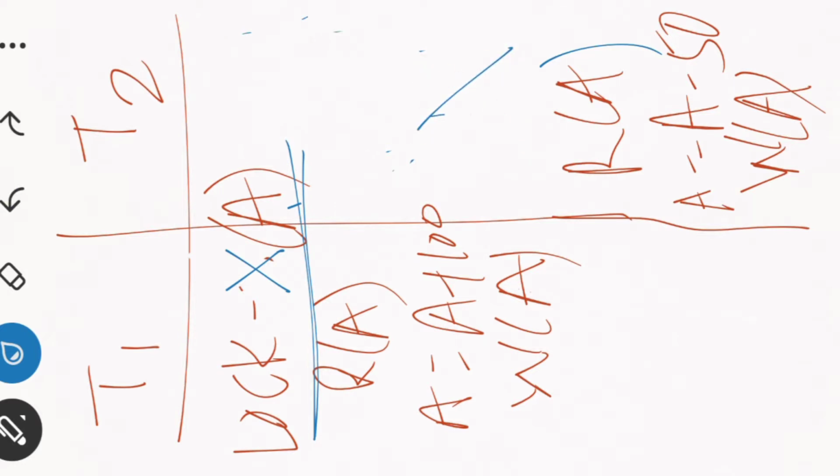When can transaction T2 use it? Only when this particular transaction T1 releases this lock, right? Then and only then can T2 use this data item, right?